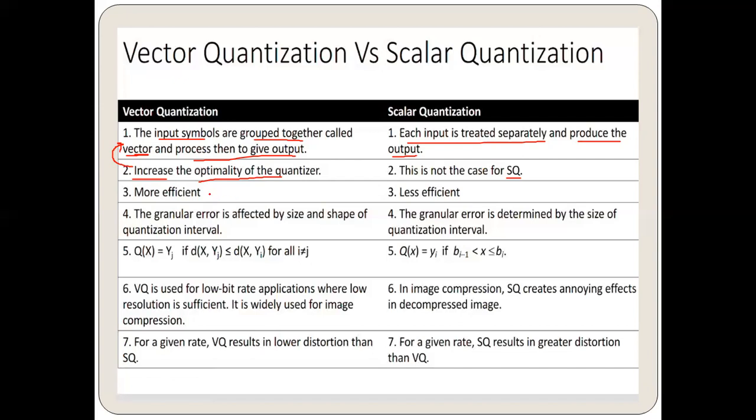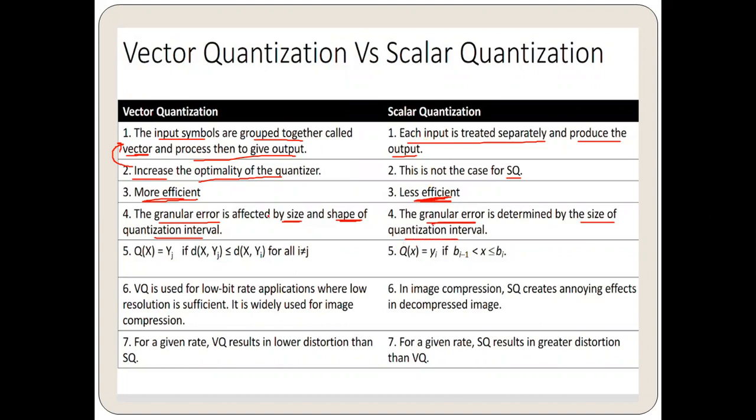Next point, vector quantization is considered to be more efficient, while scalar quantization is considered to be less efficient. Now you can see these points can come in MCQs, multiple choice questions also, and you can attempt those. In vector quantization, the granular error is affected by two things: firstly by the size, and secondly by the shape of the quantization interval. While the granular error in scalar quantization is determined only by the size of the quantization level.